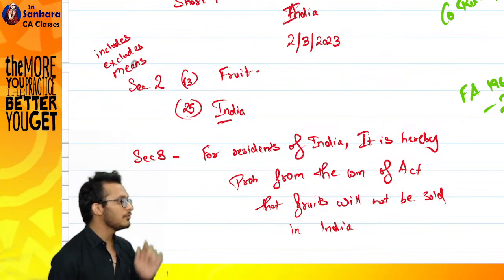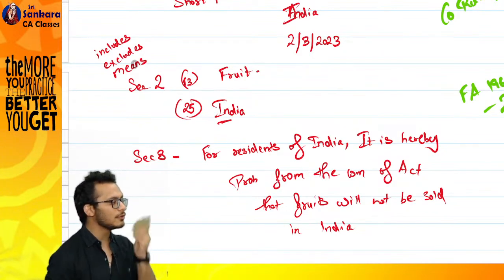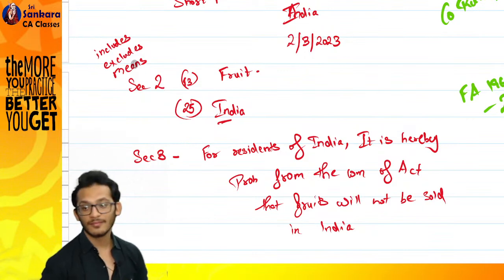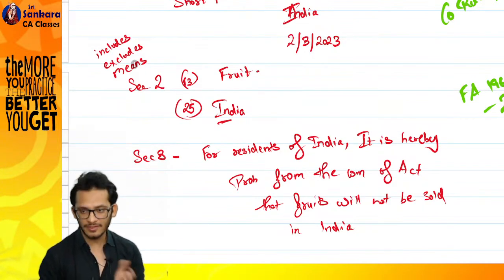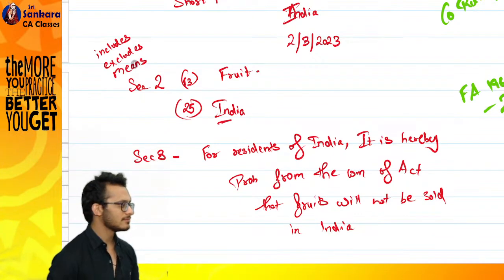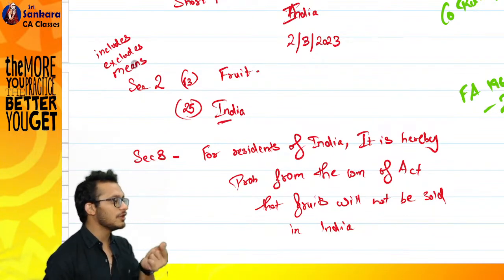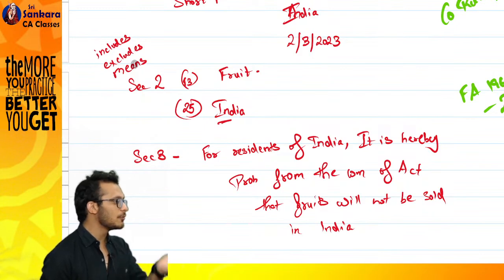So now I have to define fruits. Tell me, do you want it inclusive, exclusive, exhaustive? Exclusive would be something which does not have seeds. Let's put it as an inclusive definition, because tomorrow you don't know, someone might create a new fruit.